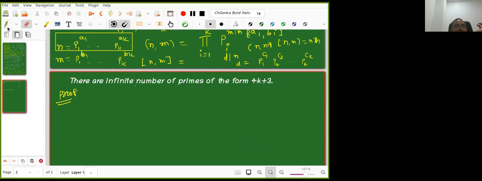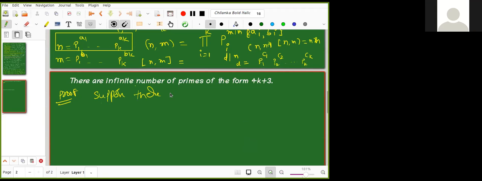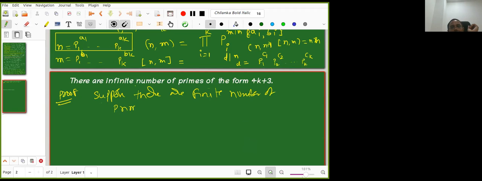Let us try. How do you begin? What is the first step generally? Anyone? Sir, we will suppose that there are finite numbers. Suppose there are a finite number of primes of the form 4k plus 3. Let us call them q1, q2 and so on, qk.